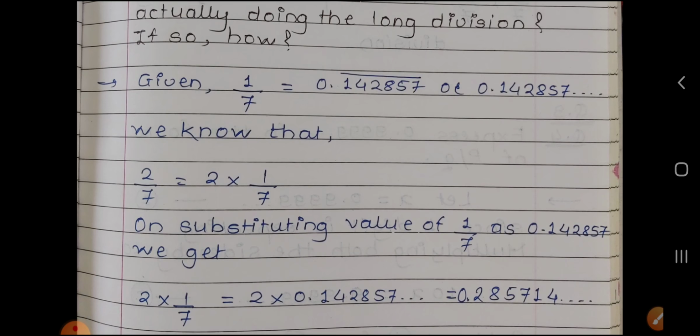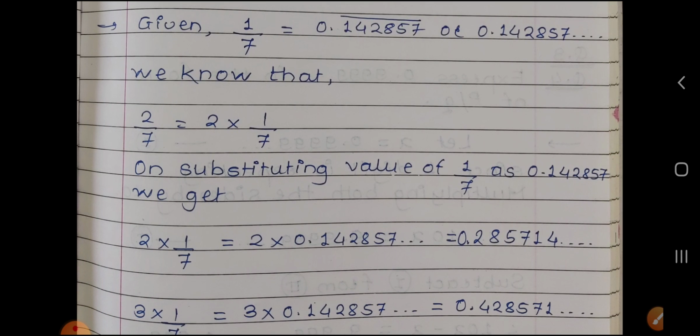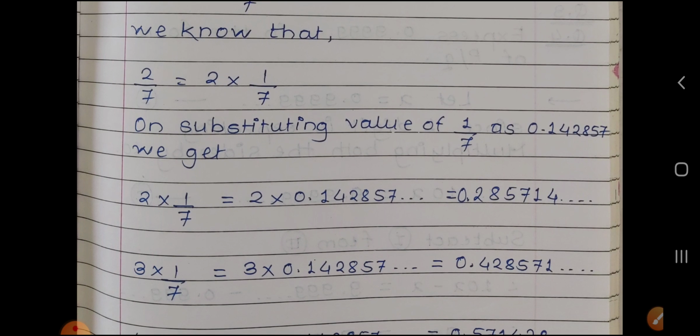Here we substitute the value of 1 upon 7 as 0.142857. Therefore we get 2 by 7, which is equal to 2 into 1 by 7, which is equal to 2 into 0.142857, which is equal to 0.285714 dot dot dot. Next, 3 into 1 by 7: we multiply 1 by 7 by 3, so 3 into 0.142857 is equal to 0.428571 and so on.